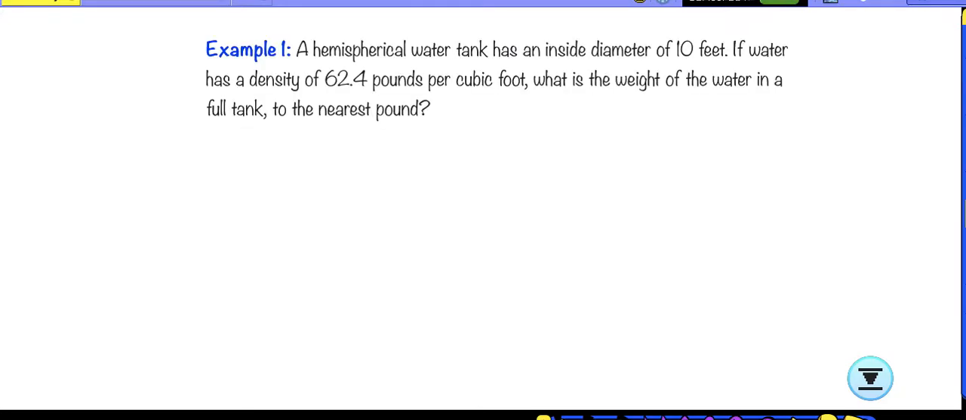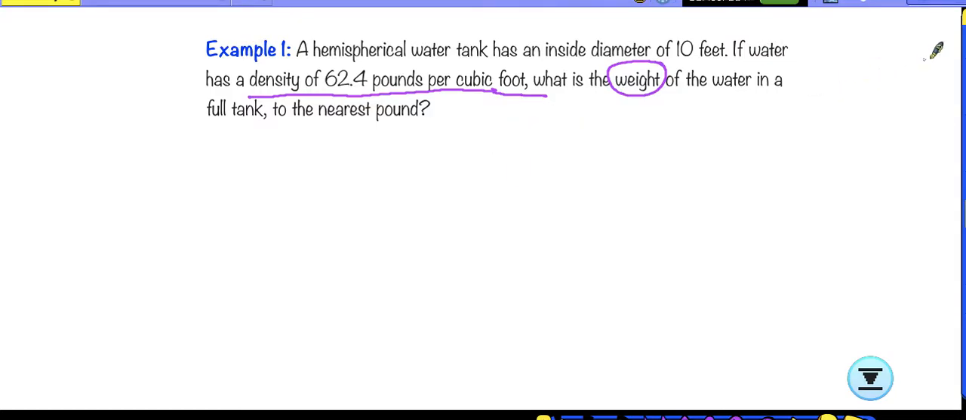So let's check some examples here. The first one: a hemispherical water tank has an inside diameter of 10 feet. If water has a density of 62.4 pounds per cubic foot, we need to find the weight. Since we're talking about the mass on Earth, we can consider that the same thing in this situation. So what is the weight of the water in the full tank to the nearest pound?